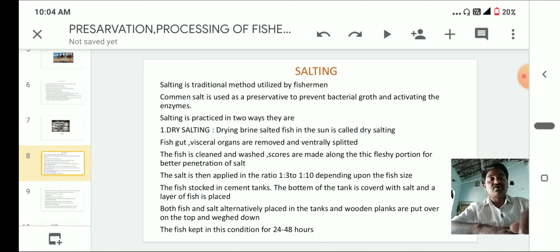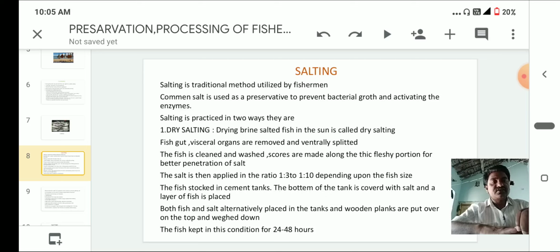And this is about salting. Here there is wet salting and dry salting. Salting is a traditional method utilized by fishermen. Common salt is used as a preservative to prevent bacterial growth and the activity of enzymes. Salting is practiced in two ways. The first one is dry salting.